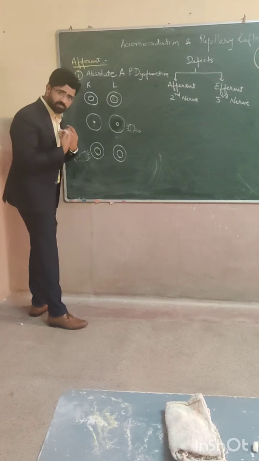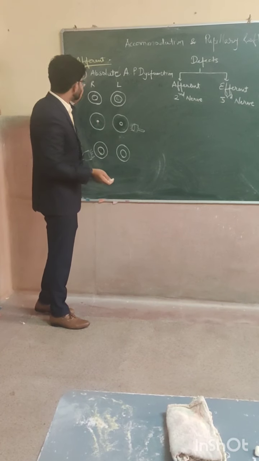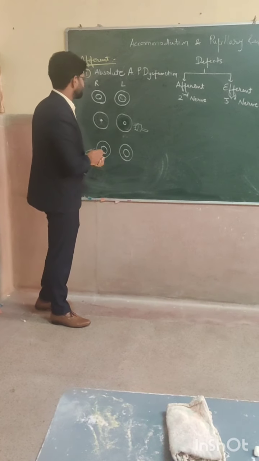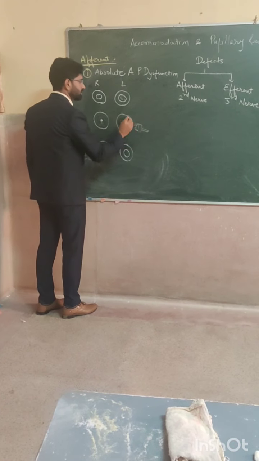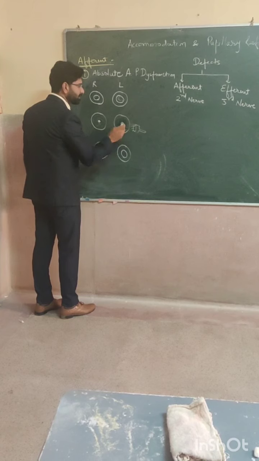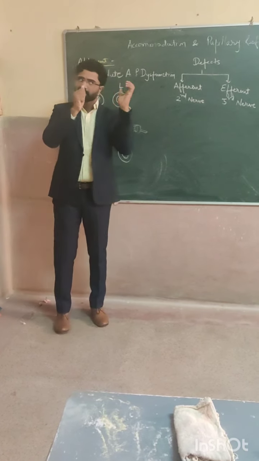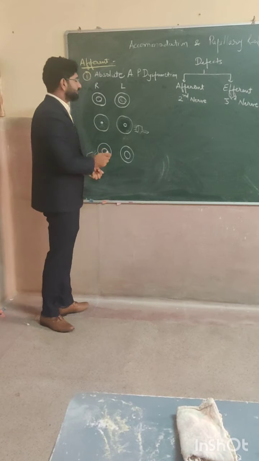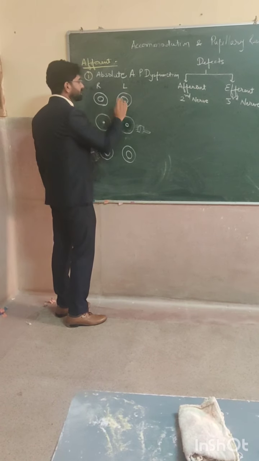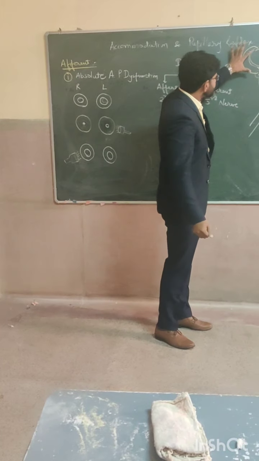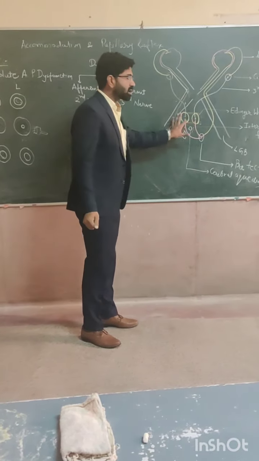So I assume that there is pathology in the right eye. There is a lesion in the right eye. First of all, this is the left eye. When I impart light on the left eye, the pupil constricts. Why does it constrict? Because the afferent path is normal.